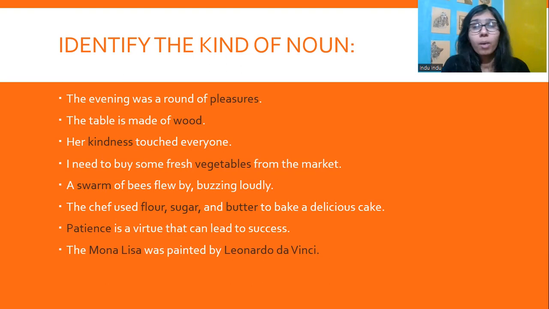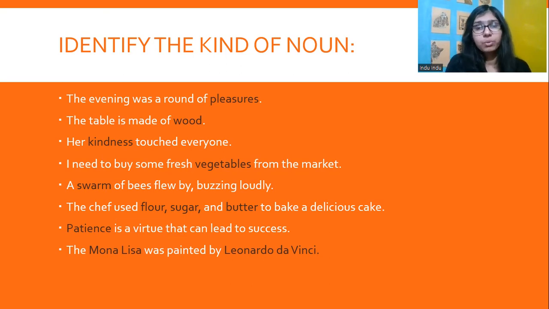A swarm of bees. It's a collective noun. It's talking about a group of bees. The chef used flour, sugar, and butter to bake a delicious cake. Flour, sugar, and butter are the materials that have been used to bake a delicious cake. So, flour, sugar, and butter are material nouns.